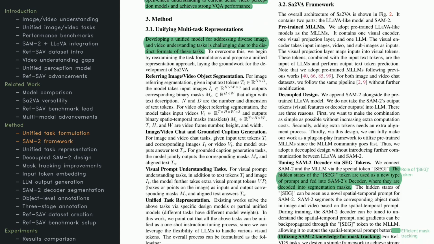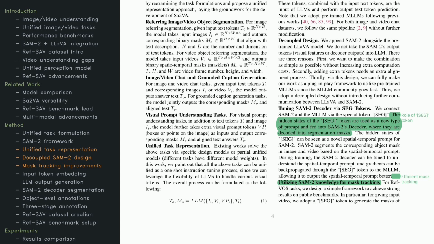What tasks can Sa2VA handle? It ranges from image or video chat to grounded captioning. The system takes your text prompt, along with the image or video, and responds with text or a segmentation mask that aligns with what you asked for. Under the hood, it uses a single instruction tuning process that keeps everything consistent.